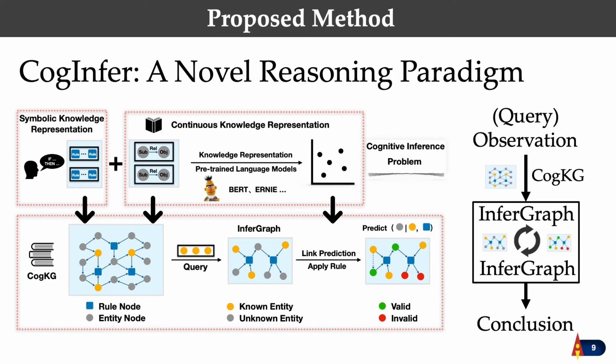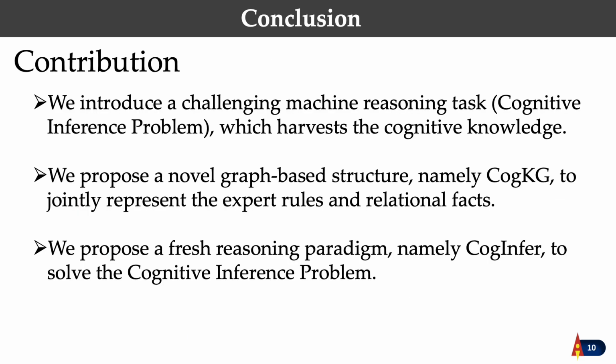Lastly, we perform reasoning on the infograph through applying accurate rules or link prediction with the learned distributed representations to predict the unknown entities in the infograph, and report the conclusions with certain relational triples or rules as a decision path. In summary, we first introduce a new challenging machine reasoning task, namely cognitive inference problem, and then to solve the problem, we propose CogKG and CogInfer that unify the symbolic and continuous knowledge representations for machine reasoning.